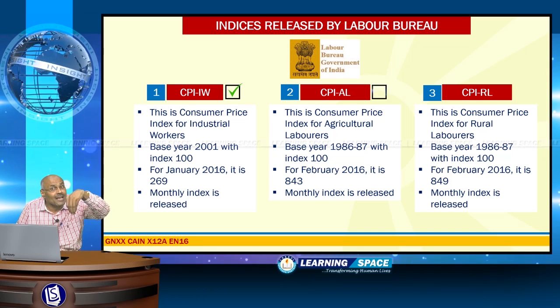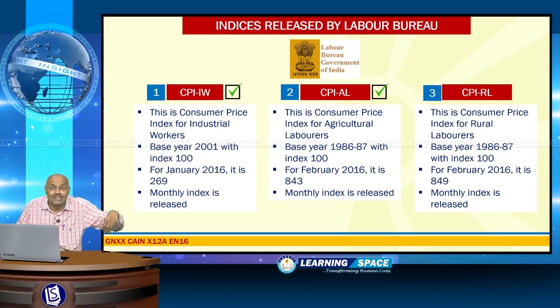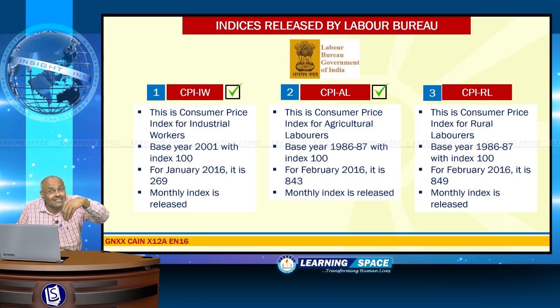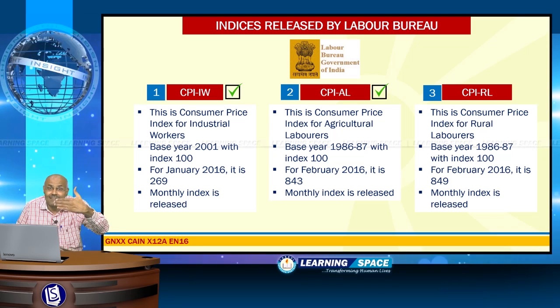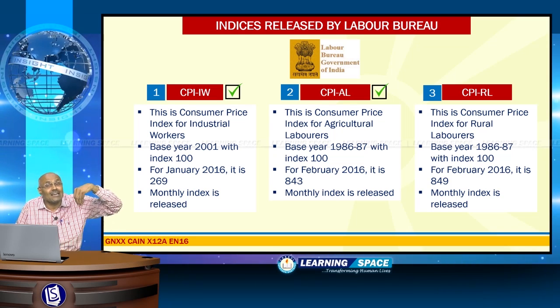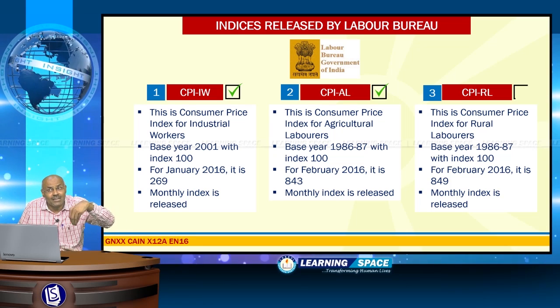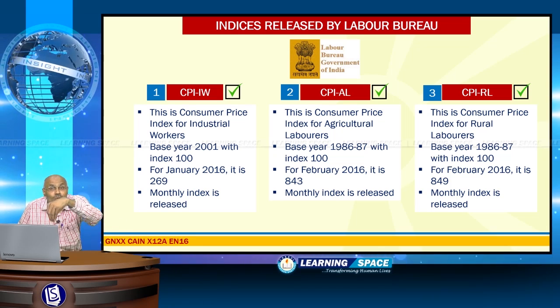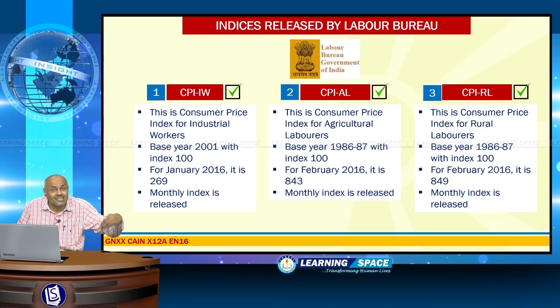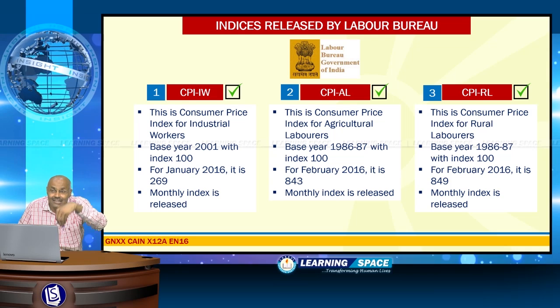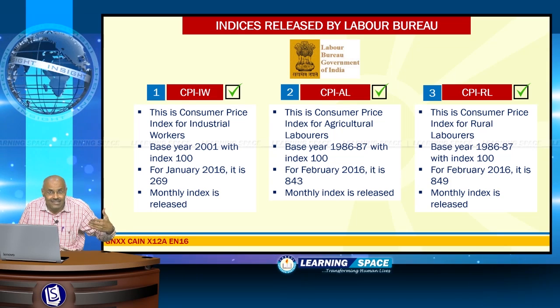Second one is CPI-AL. CPI-AL is Consumer Price Index for Agricultural Laborers with the base year of 1986-87 with index 100. This is released every month. And the third one is Consumer Price Index for Rural Laborers or CPI-RL. The base year is 1986-87 with index 100 and every monthly index is released.